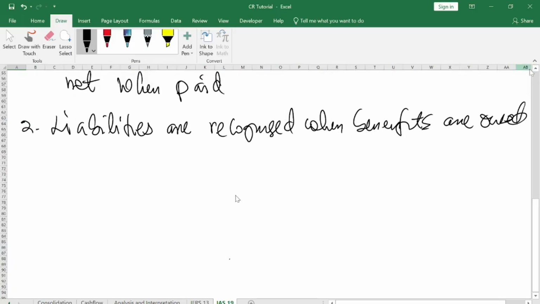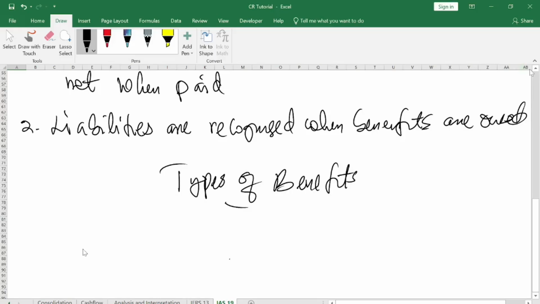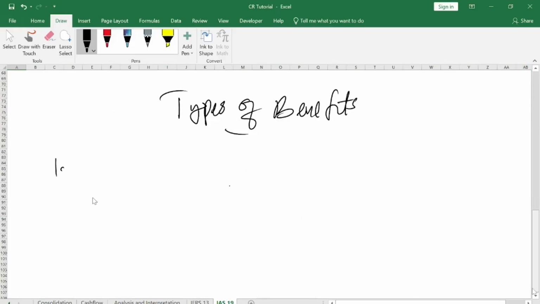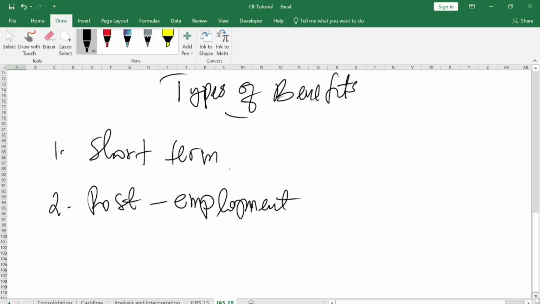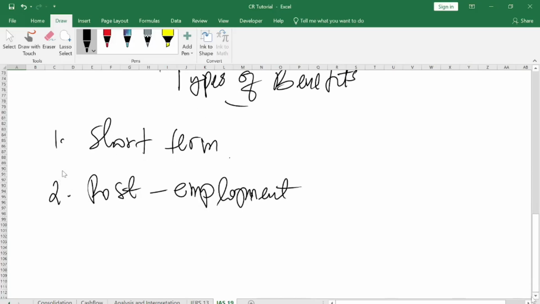All right. We have types of benefit. We have short term benefit, and we have post employment benefit. So these are the two types of benefit that we have.